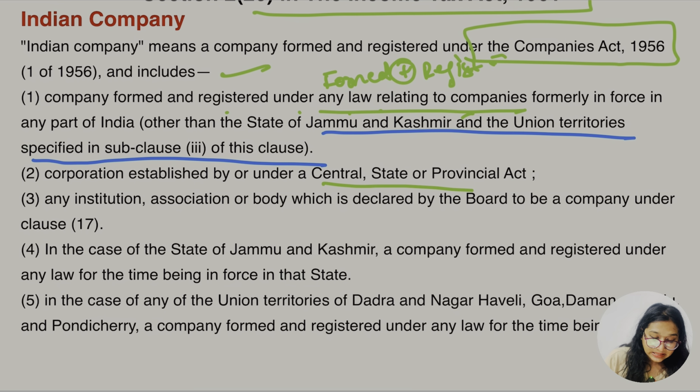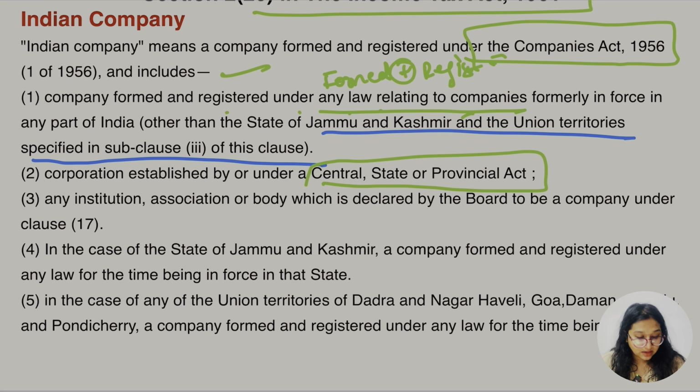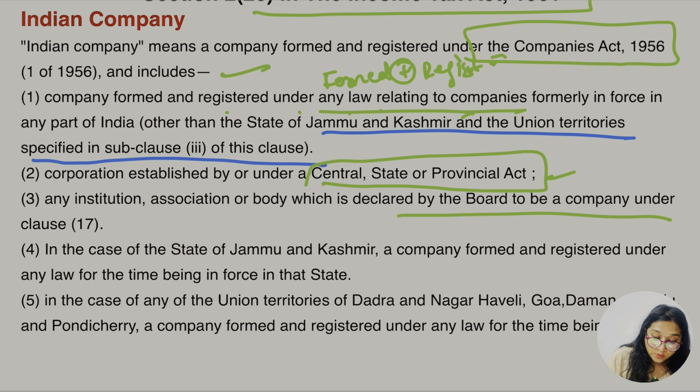Let's go for the second point. A corporation established by a central, state or provincial Act would be considered an Indian company. Then any institution, association or body which is declared by the Board to be a company under clause 17.